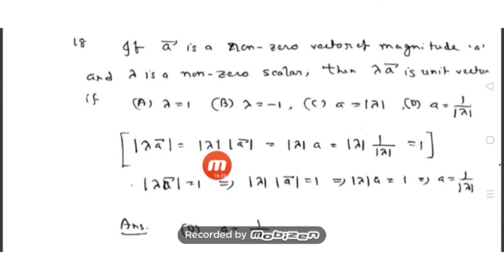Modulus of lambda A bar is equal to modulus lambda times modulus A bar, which can be written as modulus lambda times a. And here I have just substituted values. If lambda is 1, it will give you a, so not possible. Lambda minus 1 gives minus a, not obtaining 1. So a equals 1 by modulus of lambda. Okay, you can do it your own way. It's a multiple choice question, so our answer is 1 by modulus of lambda.